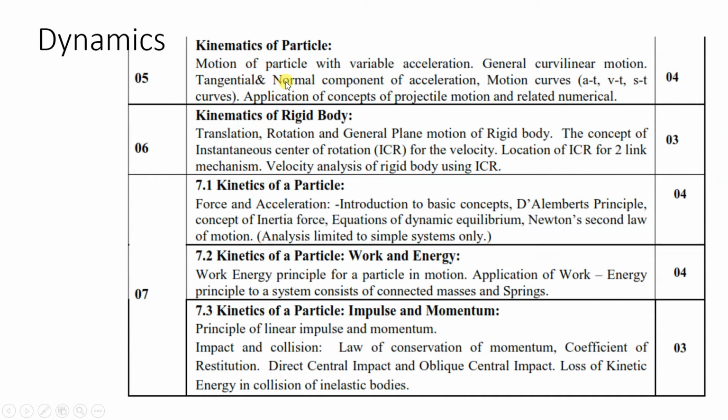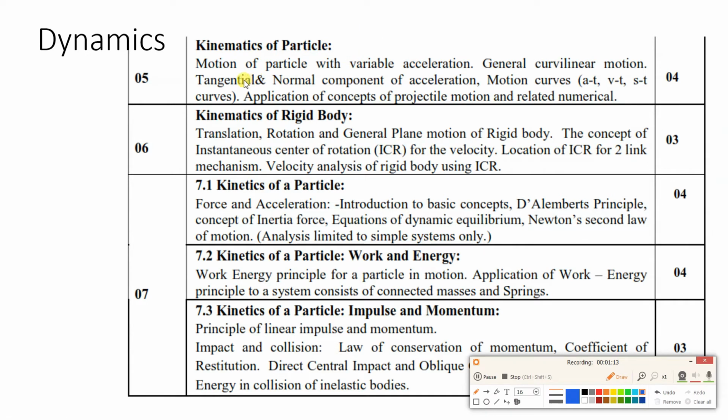If you consider module number 5, here we have 4 parts. One is motion of particle, which will be translation motion and variable acceleration motion. Second part is curvilinear motion. Third part is motion curves, and fourth part is projectile motion. Now if you recall, you have already studied some part of this kinematics during your school and college days before as well.